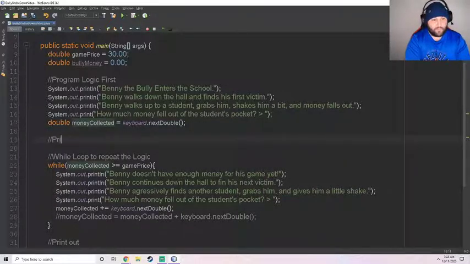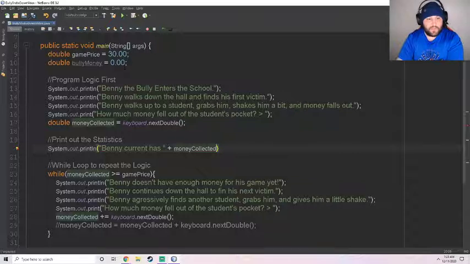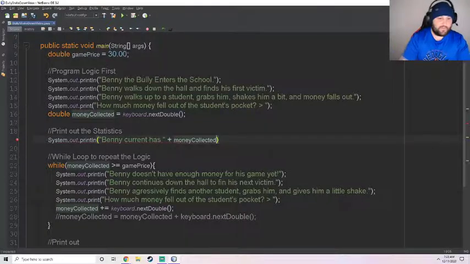So print out the statistics, right? So Benny currently has, so he has bully money. Oh, I guess I accidentally made two variables here, guys. So we don't need bully money because we're calling it money collected. That's my bad. All right.